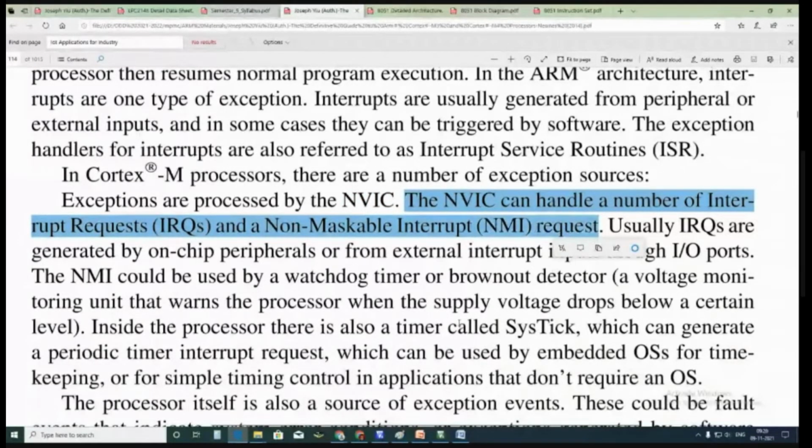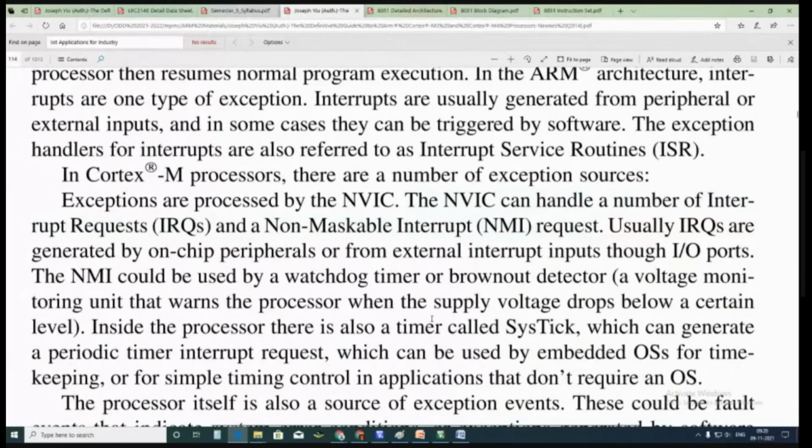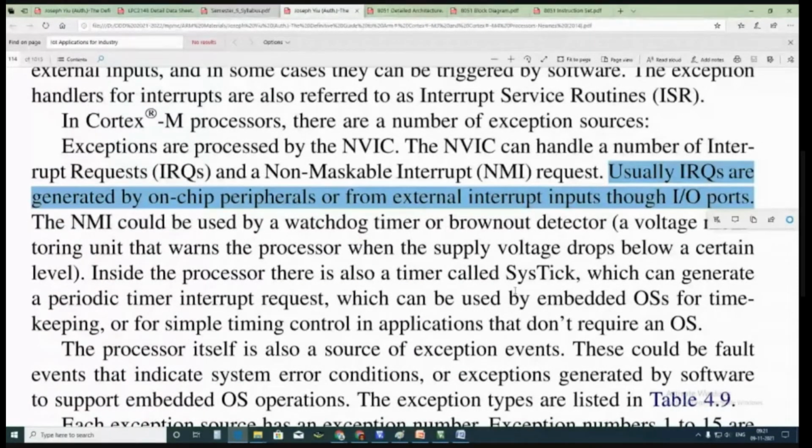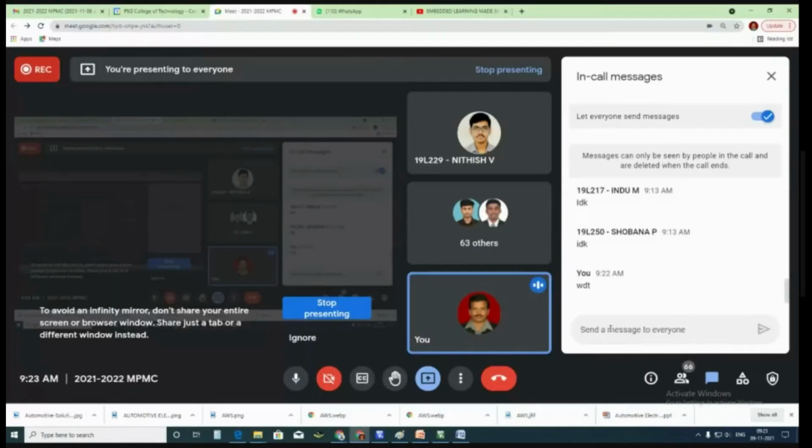Usually interrupt requests are generated by on-chip peripherals or from external interrupts through input-output ports. A non-maskable interrupt can be used by a watchdog timer or brownout detector. When the watchdog timer overflows, it will produce an interrupt. That interrupt is a reset interrupt, so program execution starts from the beginning. It is like when the system hangs, we press Ctrl-Alt-Del or press the reset button. It will happen automatically when we use the watchdog timer efficiently.